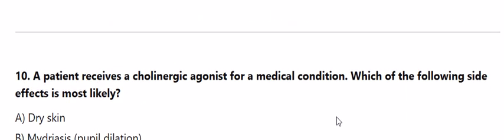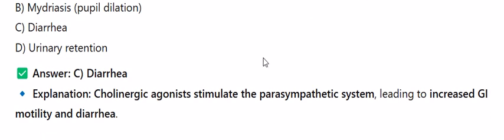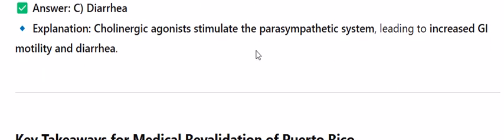10. A patient receives a cholinergic agonist for a medical condition. Which of the following side effects is most likely? A. Dry skin. B. Mydriasis, pupil dilation. C. Diarrhea. D. Urinary retention. Answer C. Diarrhea. Explanation: cholinergic agonists stimulate the parasympathetic system, leading to increased GI motility and diarrhea.